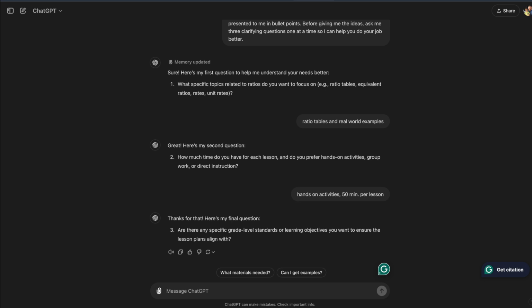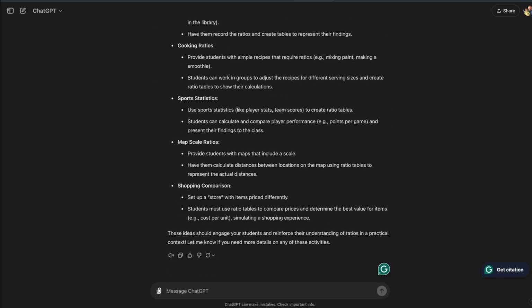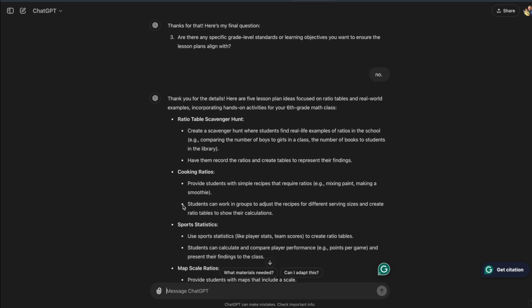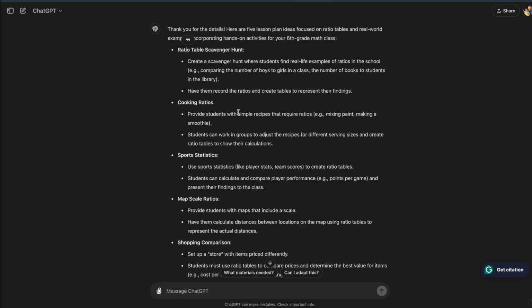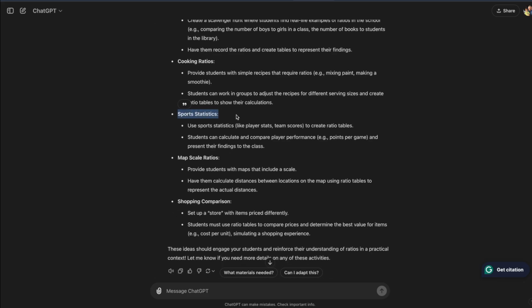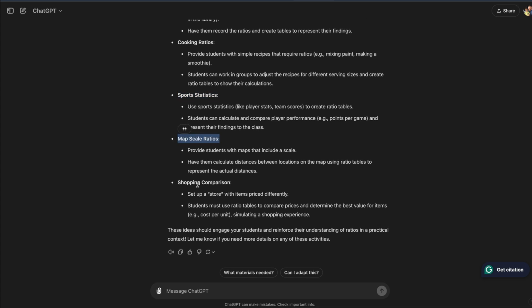Are there any specific grade level standards or learning objectives? I'm going to say no, but that'd be really easy to do. You can take those from your textbook or your state standards and plug them in. Awesome. Let's see what we got. So we got ratio table scavenger hunt. Very cool. Cooking ratios, sports statistics, map scale ratios, shopping comparison.